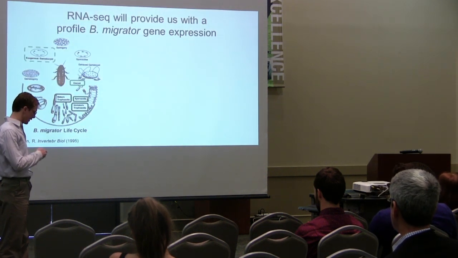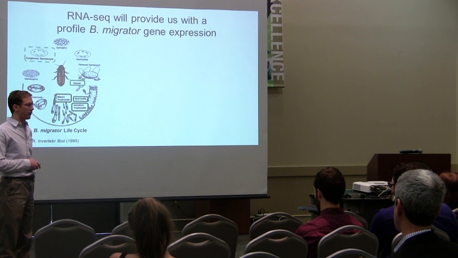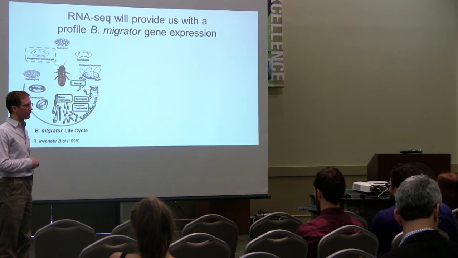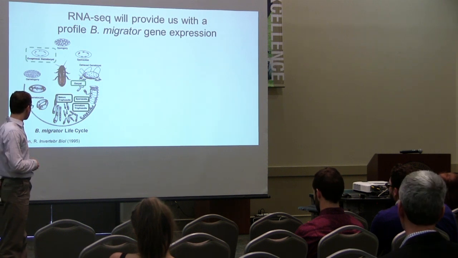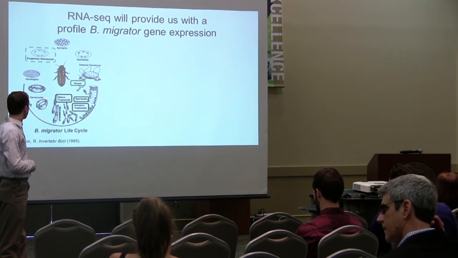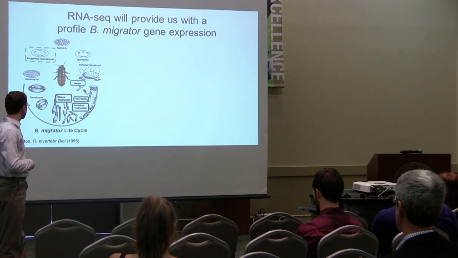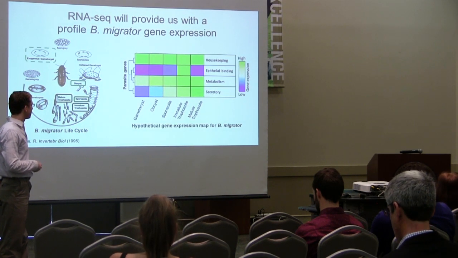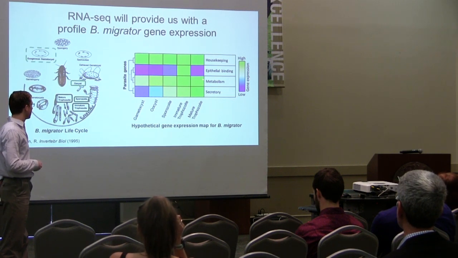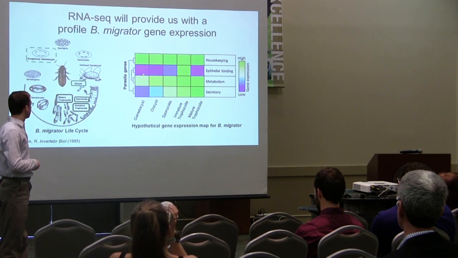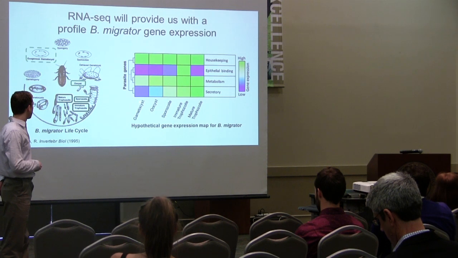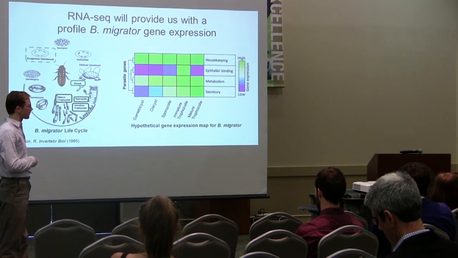Now, because we have not yet received back data from the RNA sequencing analysis, I created a hypothetical gene expression map. So you can see here just a reminder of the gregarine life cycle within its host. And here's the quantitative gene expression map that I created. So this is basically what we expect, where you have low expression of genes that are involved in epithelial binding in the life cycle stages that aren't inside the host.